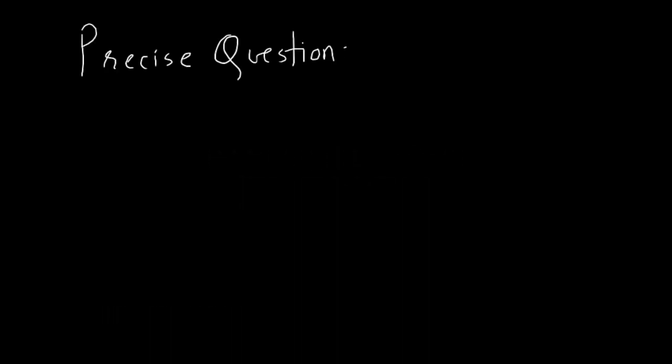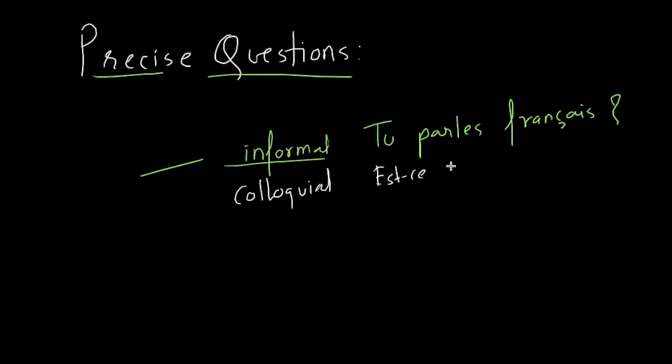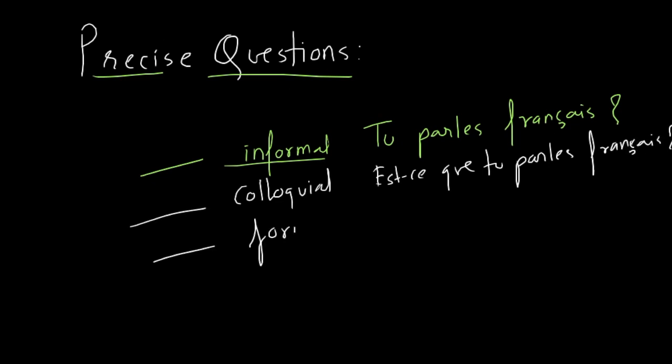Precise questions. We have already learned how to create interrogative sentences. Remember, we had learned three ways, right? One is just the informal way: Tu parles français, where we just change the intonation. Another is colloquial, which is est-ce que tu parles français. And the third way is inversion, the formal way: Parles-tu français?